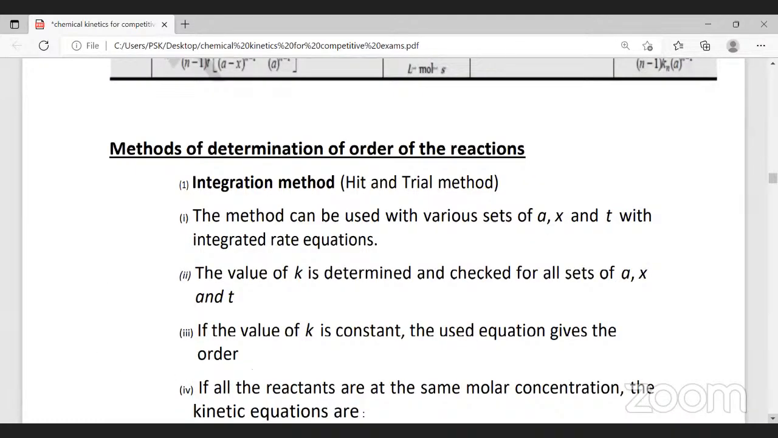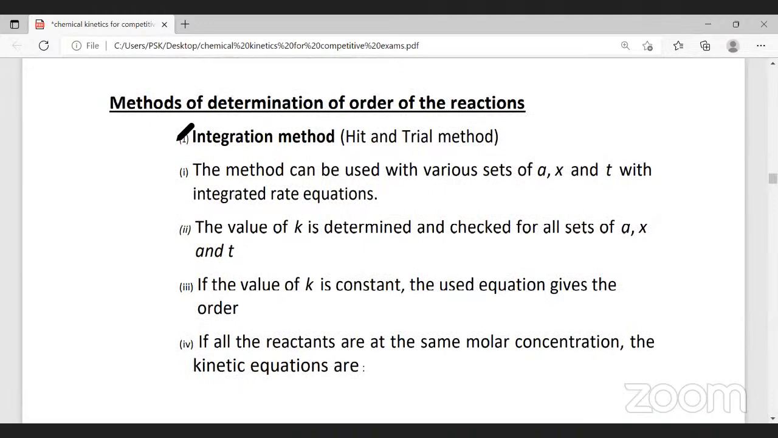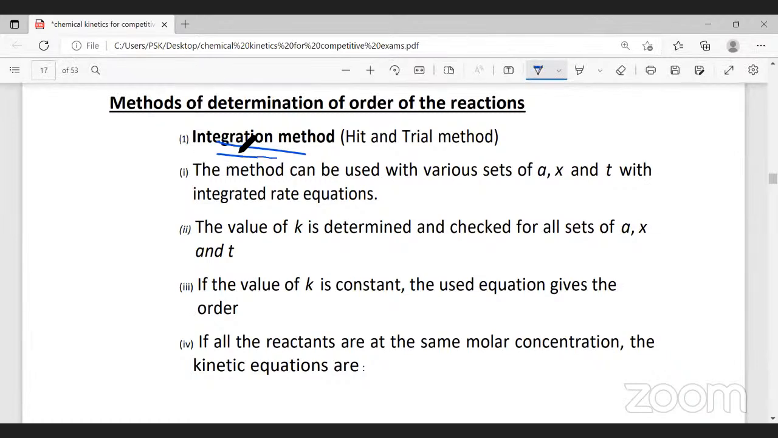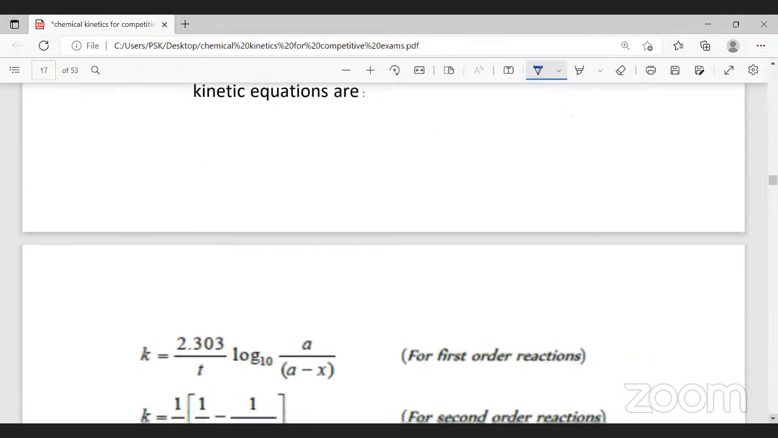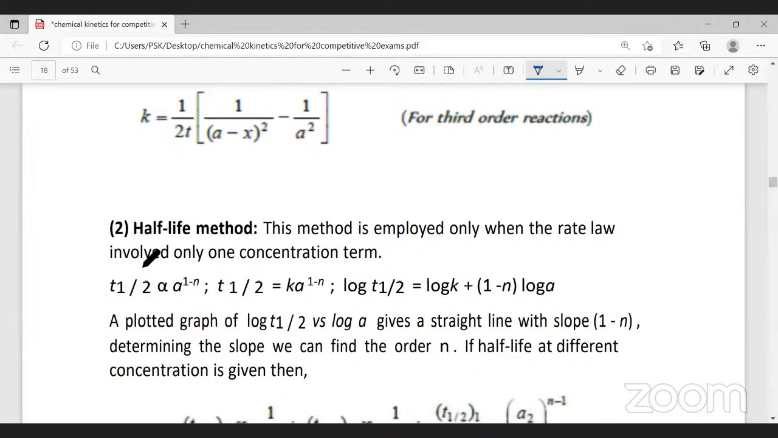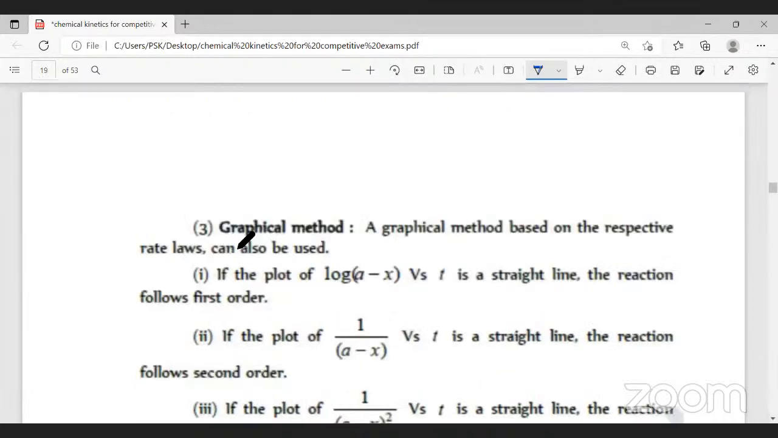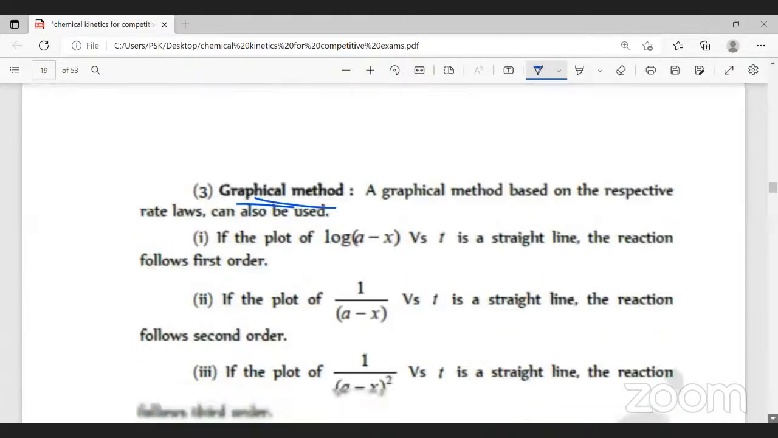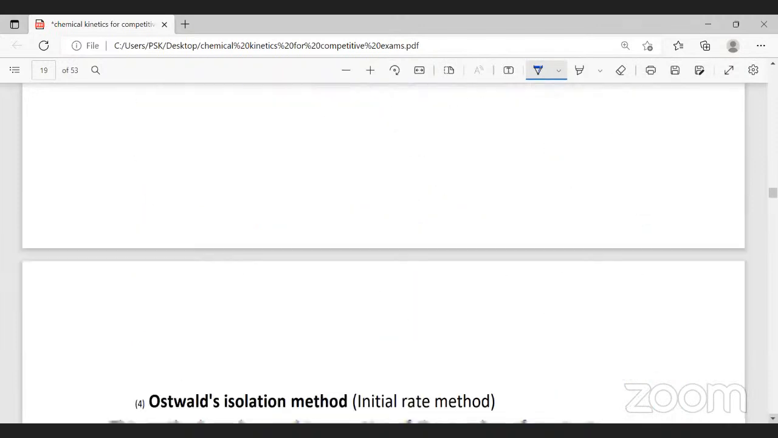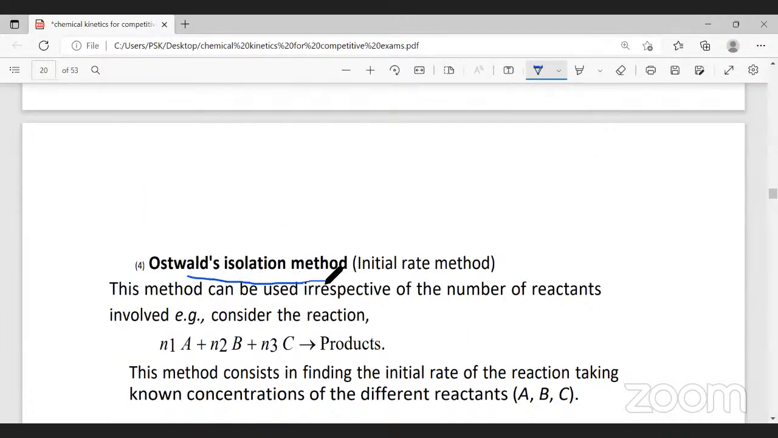Methods of determining the order of the reaction. The syllabus does not tell you to teach the procedure, but at least remember. The first one is the integration method. Second, the half-life method. I didn't teach you what half-life is, we'll learn later. Third, the graphical method. And fourth, Ostwald's isolation method. Four methods.